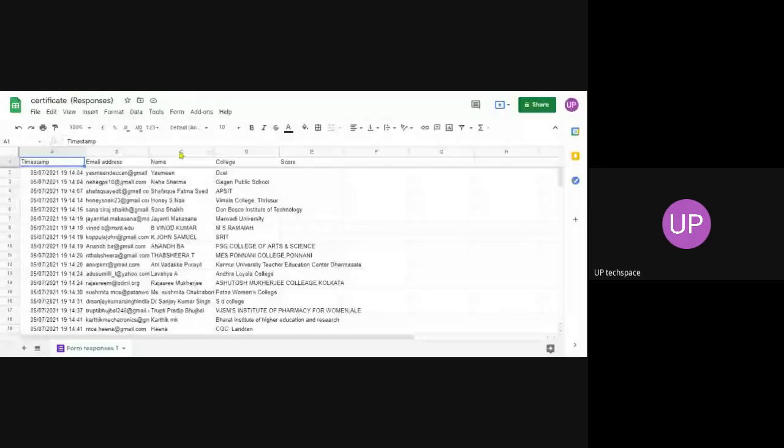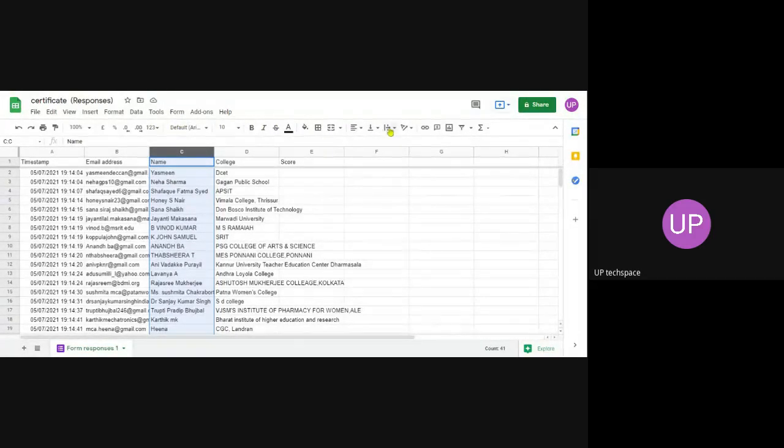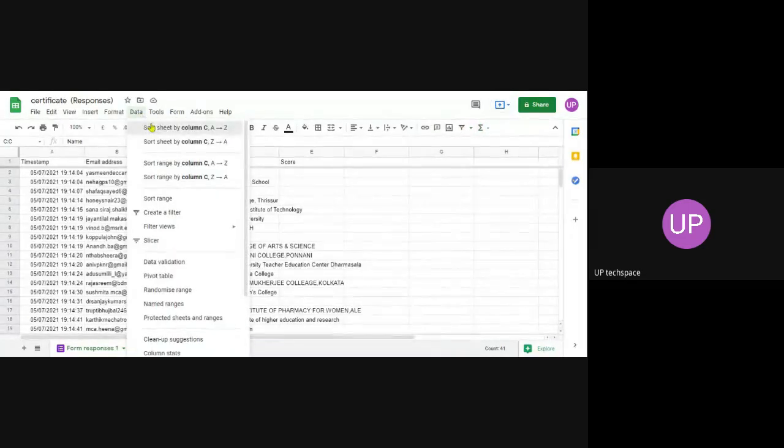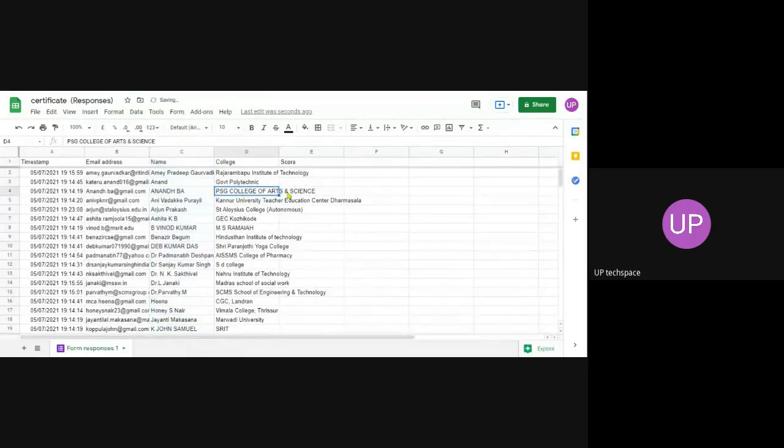If you need to arrange according to name or roll number, click on the roll number column and just click on sort. Where is that sort link? Yeah, sort. Now it will be in alphabetical order.